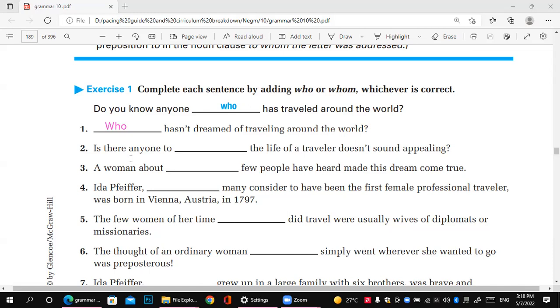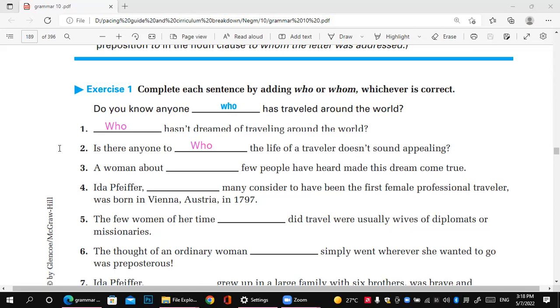So now, is there anyone to whom the life of a traveler doesn't sound appealing?